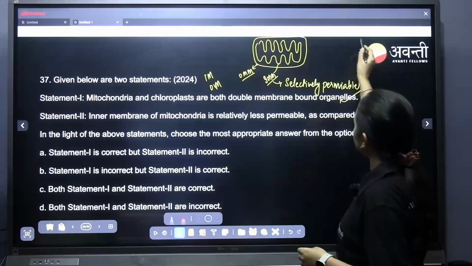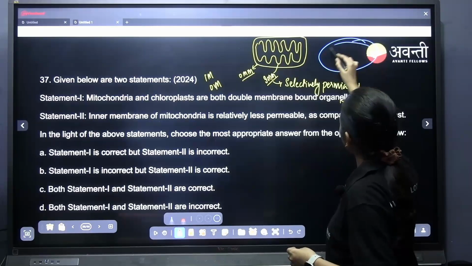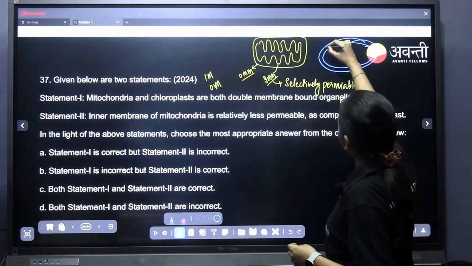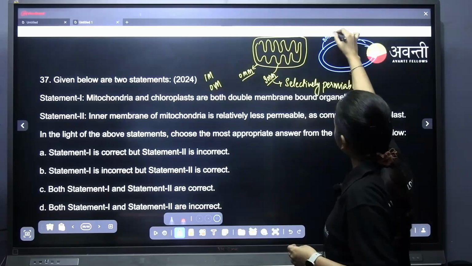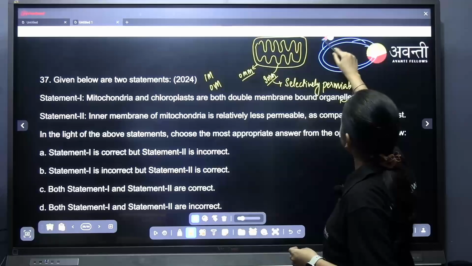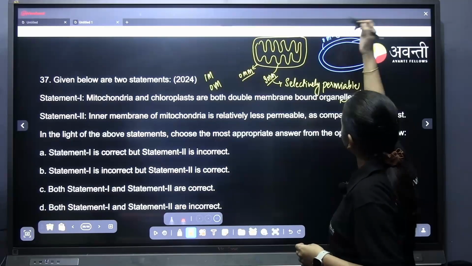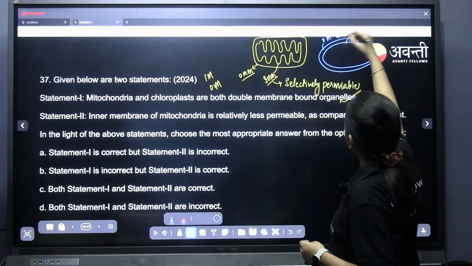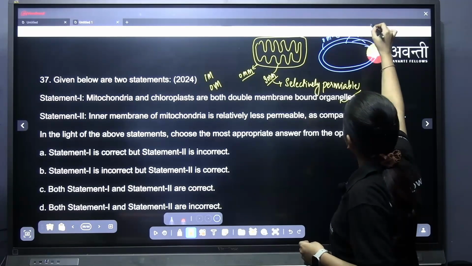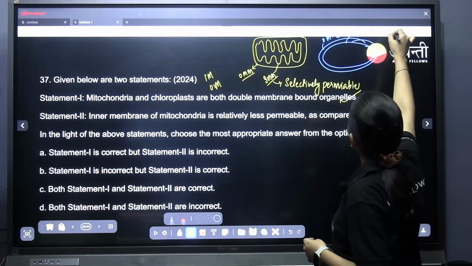In the same case for the chloroplast also. Chloroplast has two membranes. The outer membrane is more permeable. Outer membrane of the chloroplast is more permeable and inner membrane comparatively less permeable or selectively permeable.